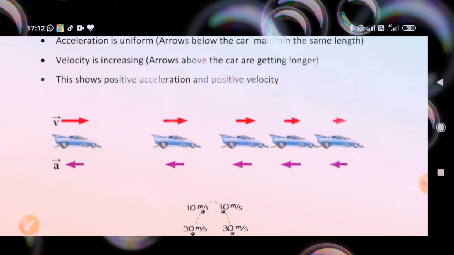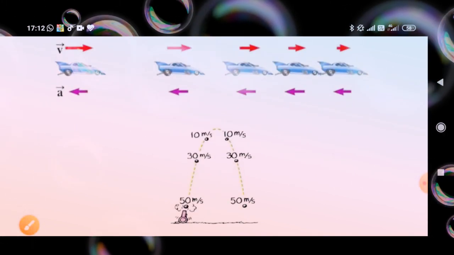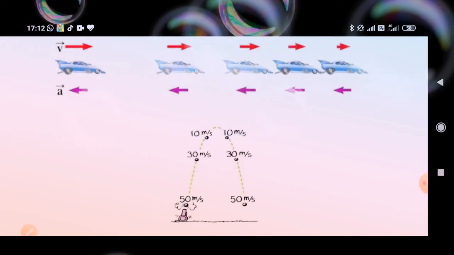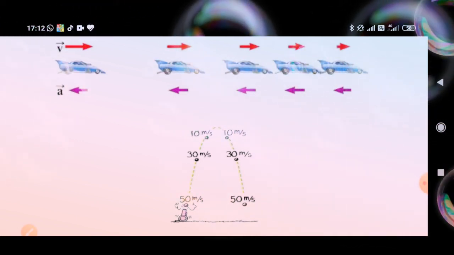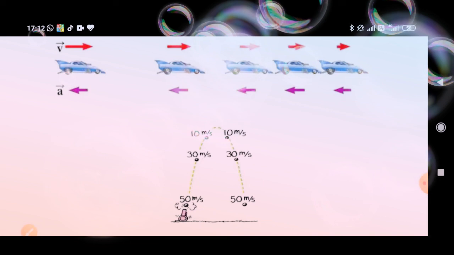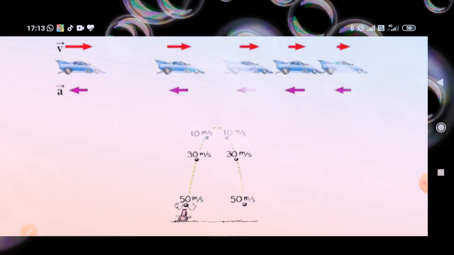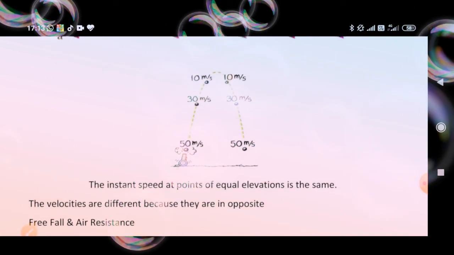Again in the next diagram, the velocities are different because they are in opposite directions. Now let us discuss free fall and air resistance.